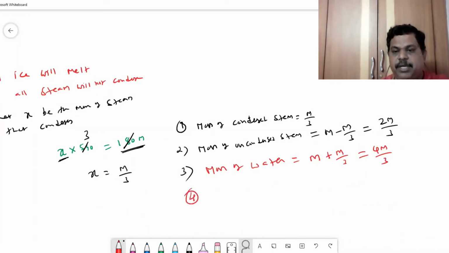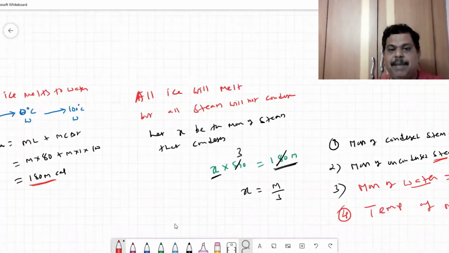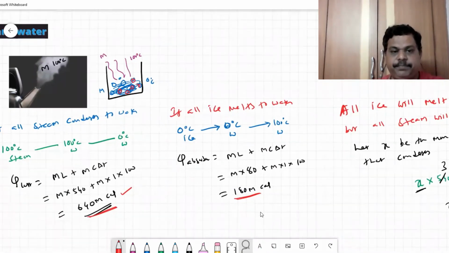Since in the mixture we have steam and water, very important, the temperature of the mixture is 100 degrees centigrade. I said already, steam and water coexist only at 100 degrees centigrade. So that is why the temperature of the mixture will be 100. This is a very important application of this concept.